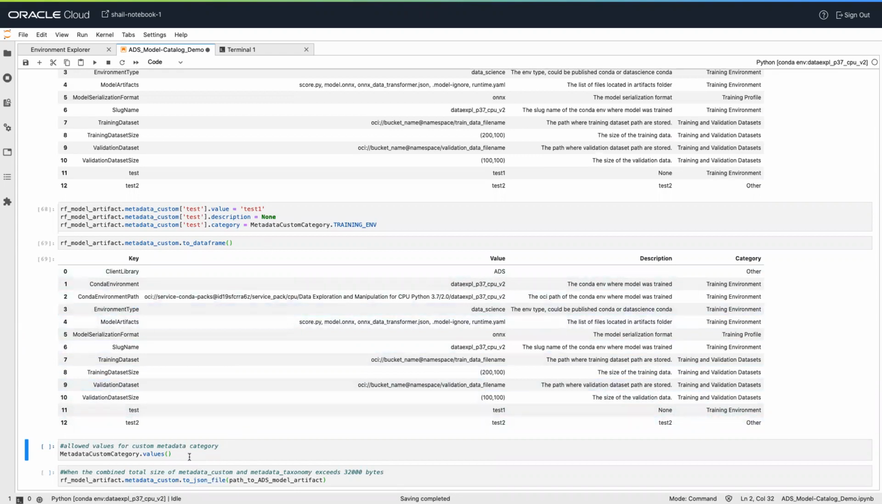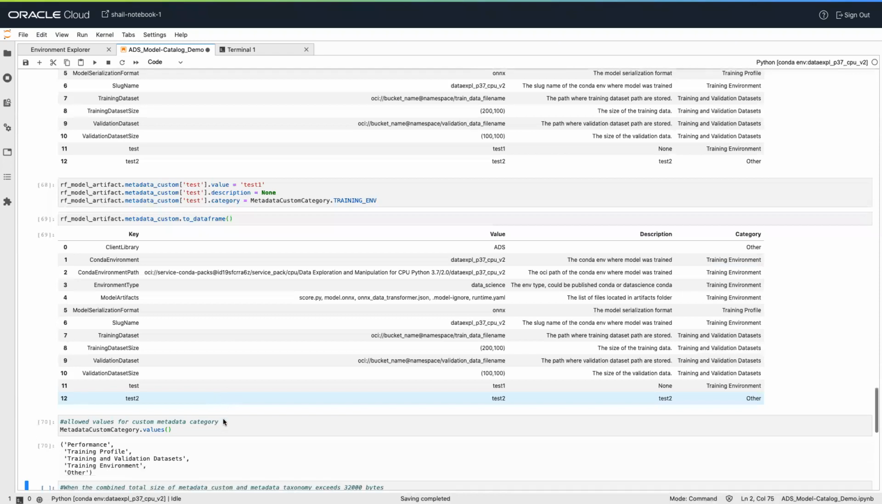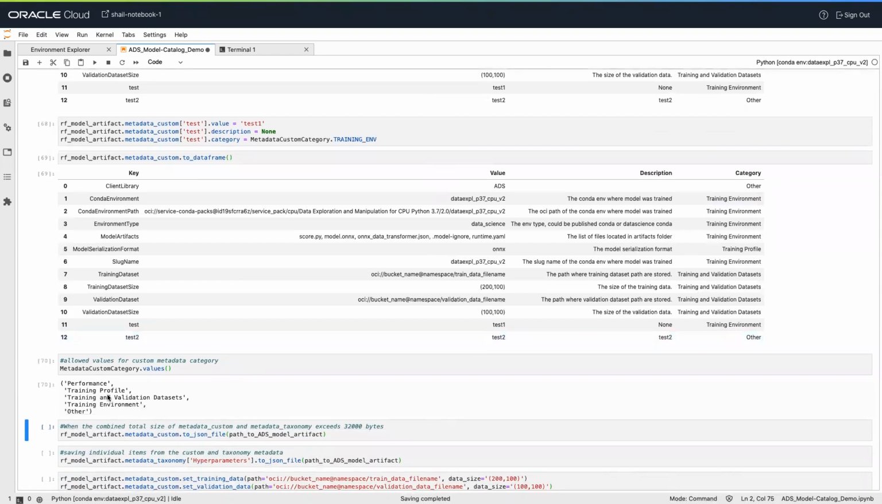So there are certain allowed values for metadata custom category as well. To get the list of values, we can use metadata_custom.categories.values. So this is the list of allowed values here. Now, if the size of metadata custom and metadata taxonomy exceeds 32,000 bytes, when you try to save the model to the model catalog, it will give you an error.